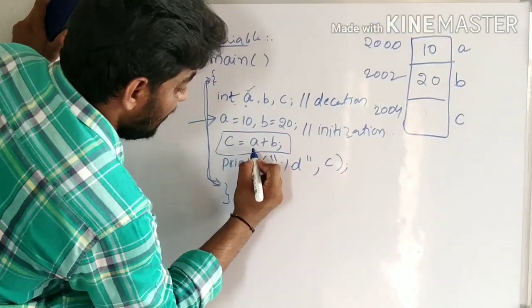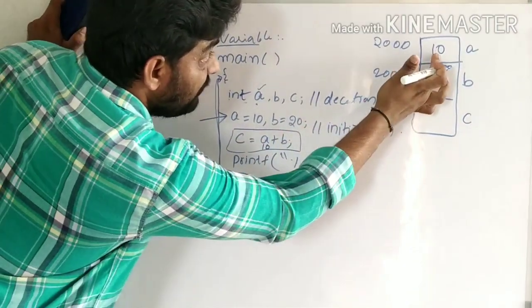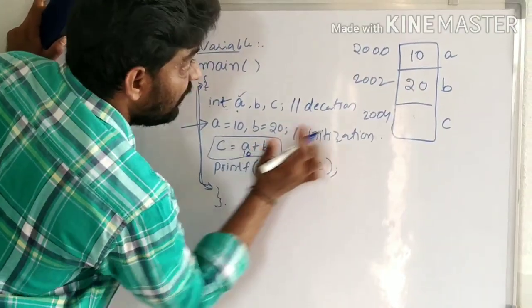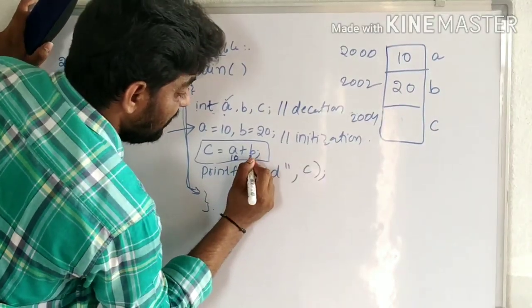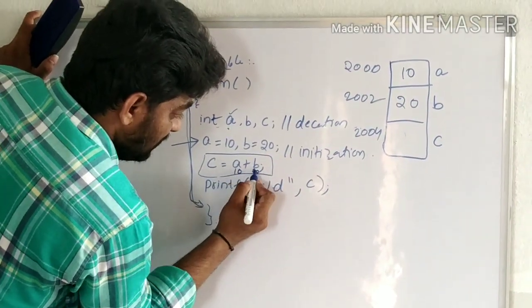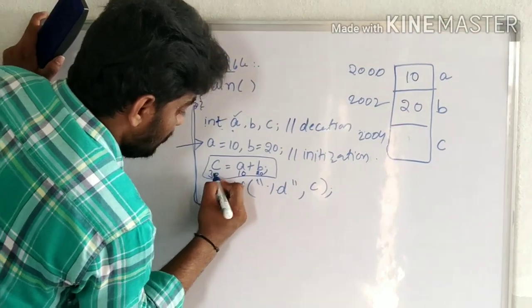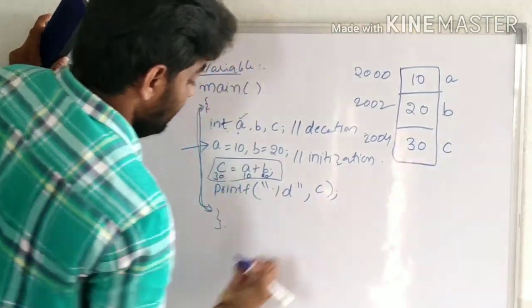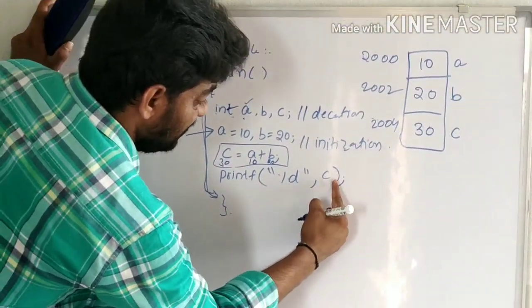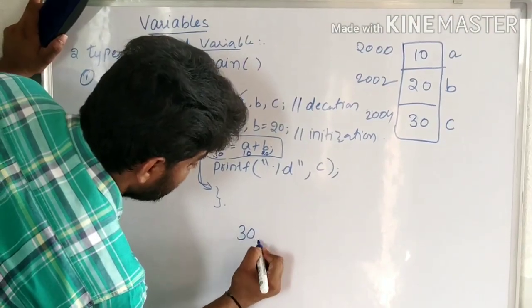The value of a, 10, is fetched from this memory location, and the value of b, 20, is fetched from this memory location. After a plus b, 30 will be stored in c. Printf of percentage d, c will print 30.